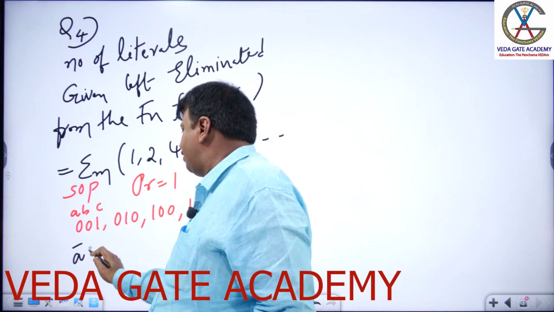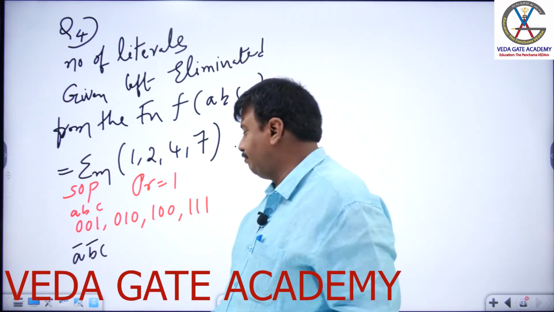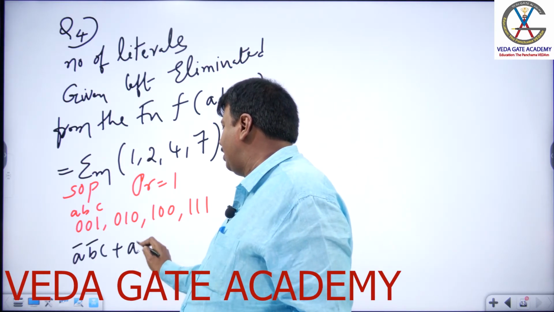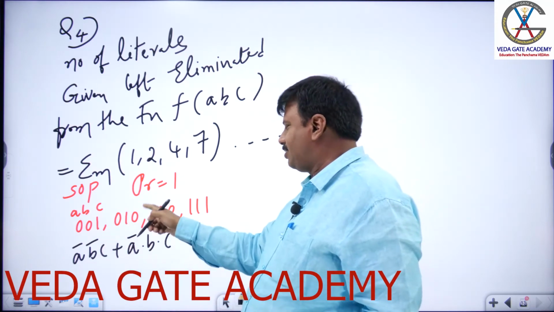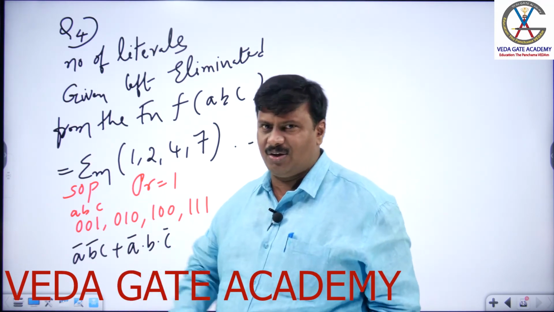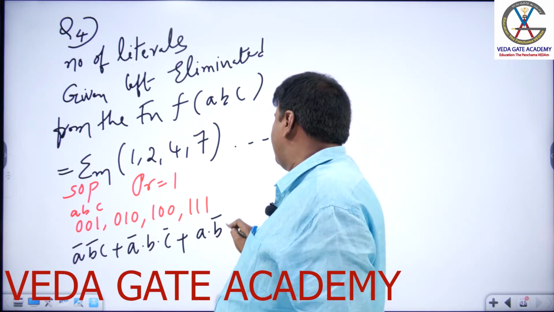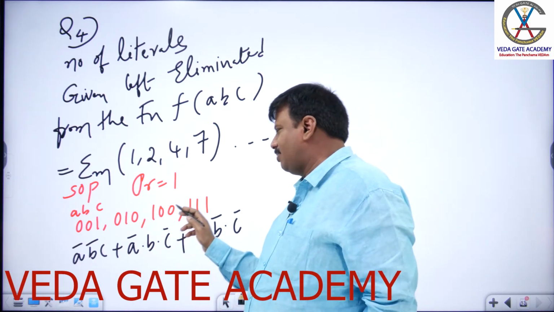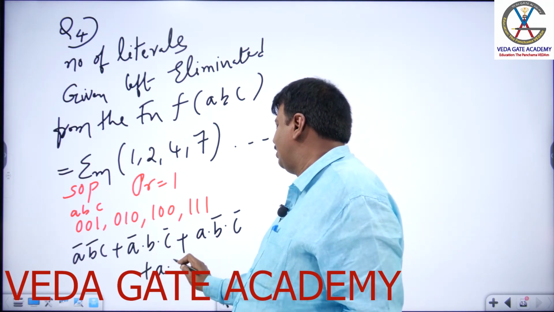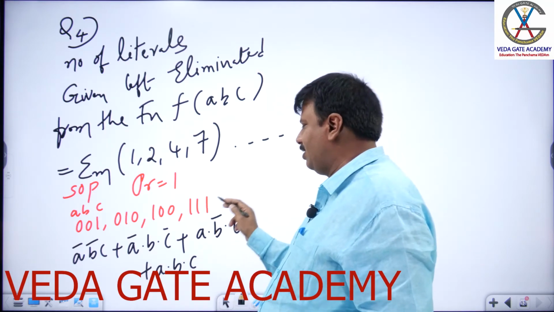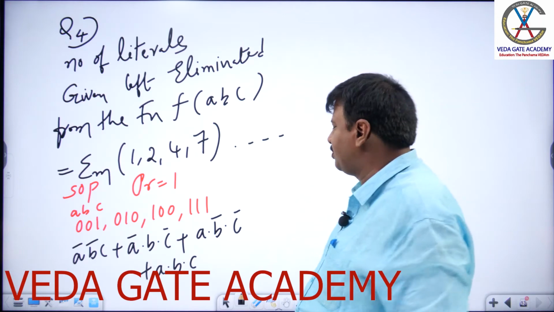A bar, B bar, C is 0 bar, 0 bar, 1. Plus A bar, B, C bar is 0 bar, 1 into 0 bar. Every term should be made equivalent to 1. Plus A into B bar into C bar is 1 into 0 bar into 0 bar. At last, A into B into C is 1 into 1 into 1. And this is how the original form of the function sigma small m 1, 2, 4, 7.